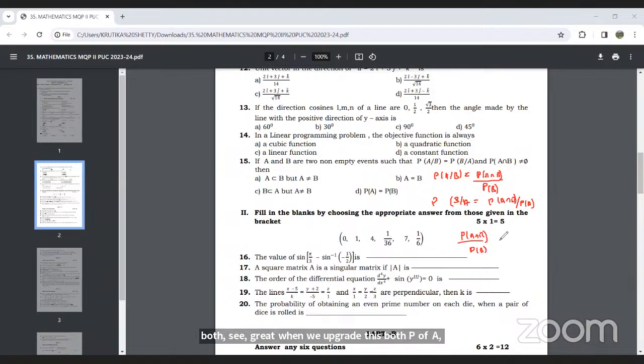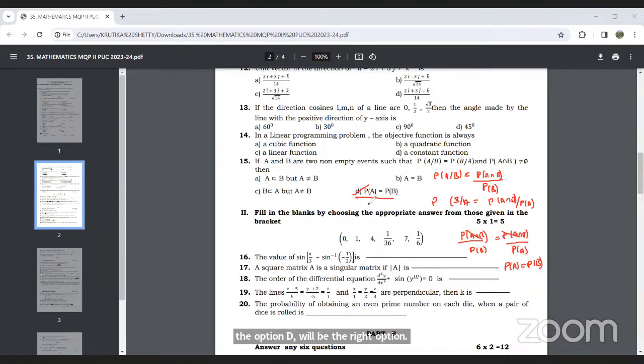P of B will be equal to P of A intersection B upon what? P of A. So the numerator will cancel. So we get P of A is equal to what? P of B. So option D will be the right option.